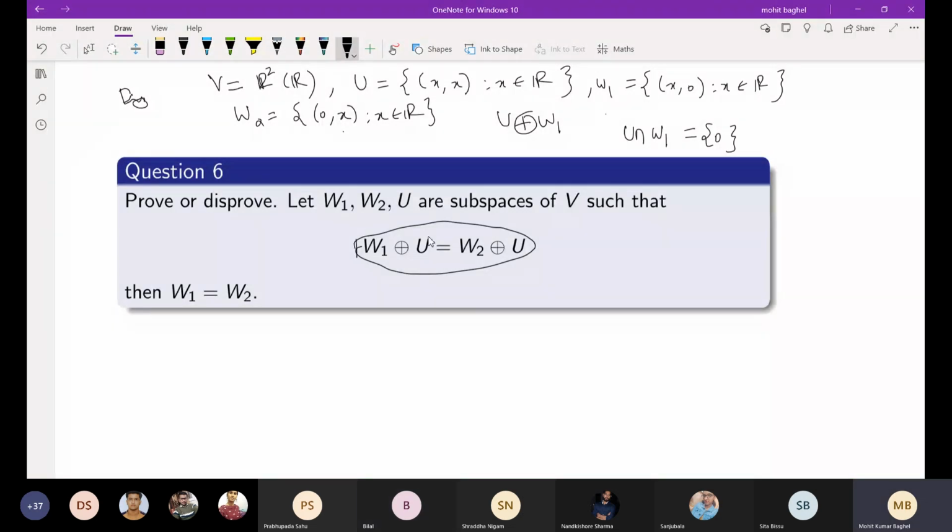If you take, let's say, V belonging to the left-hand side of this expression, V would be of the form W1 plus U. W1 is of the form x comma 0, and U is of the form x comma x, and this is 2x and x. And if you take any element here,